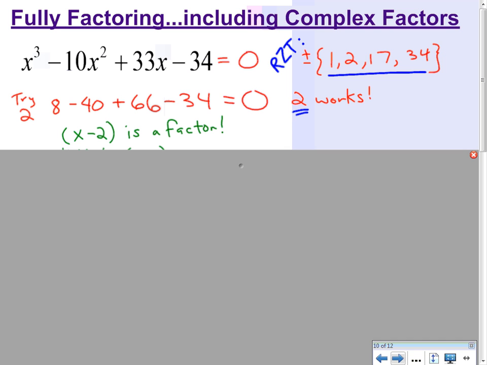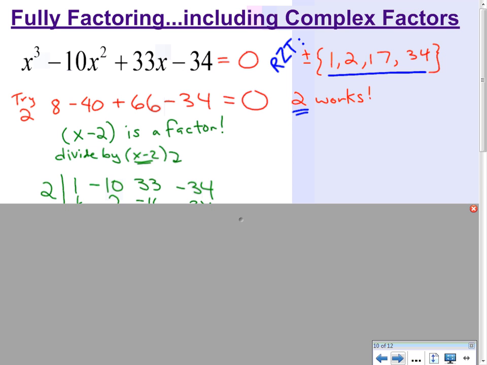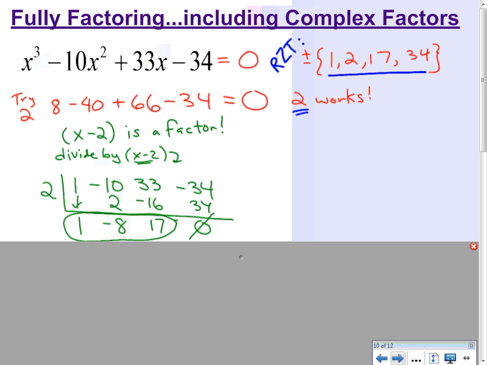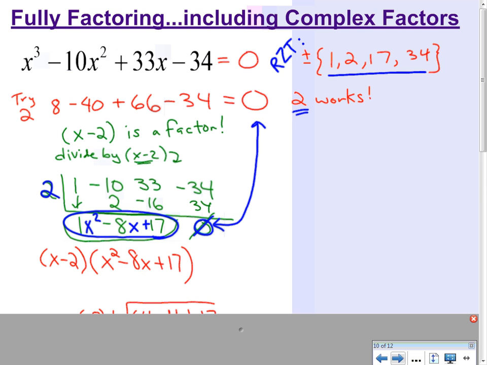So I know that x minus 2 is a factor. So I'm starting to factor it. What I'm going to do next is divide by x minus 2. I'm going to use synthetic division. I took the 2 out here. I synthetically divided. I knew I was going to get 0 as a remainder. I knew that already. These should definitely match up. But what's important is what's left over. 1, minus 8, and 17. That means 1x squared minus 8x plus 17. I will continue downwards.